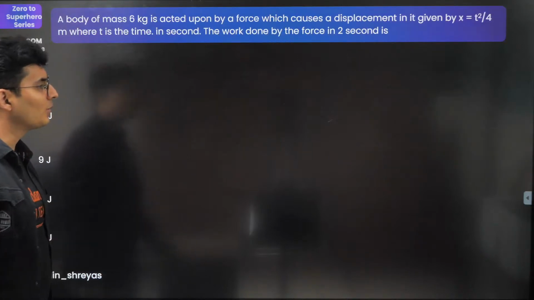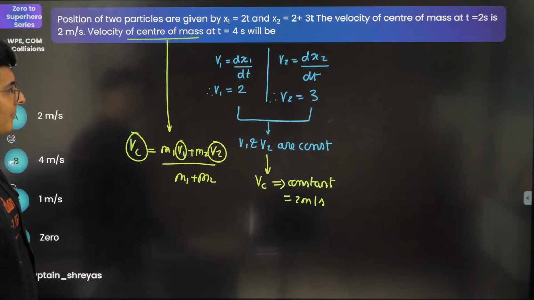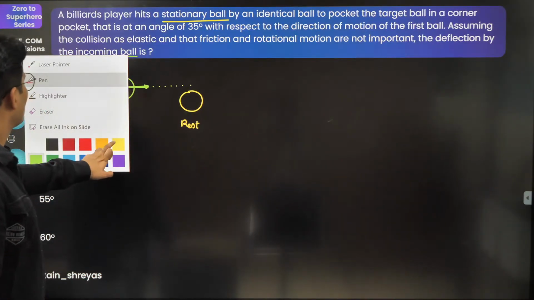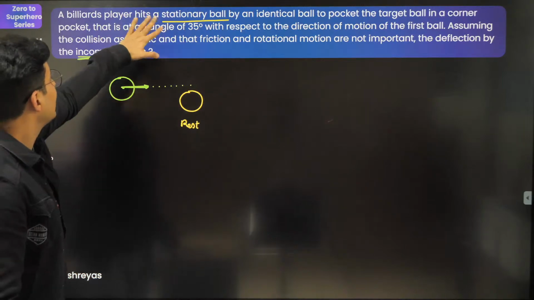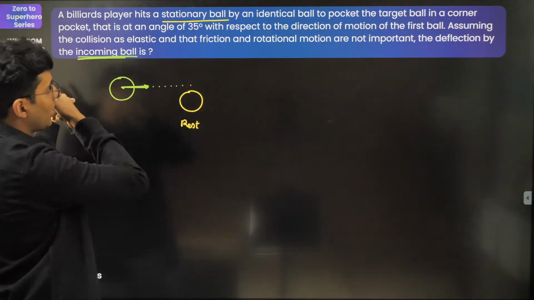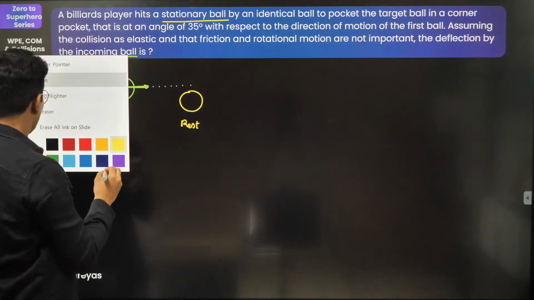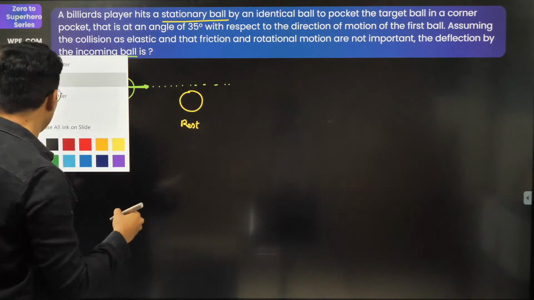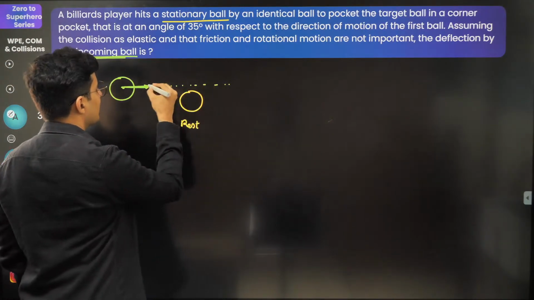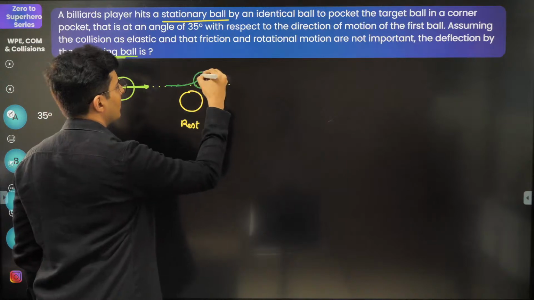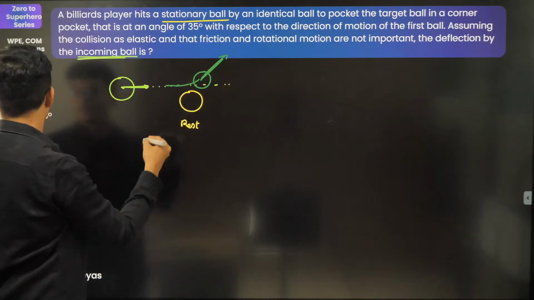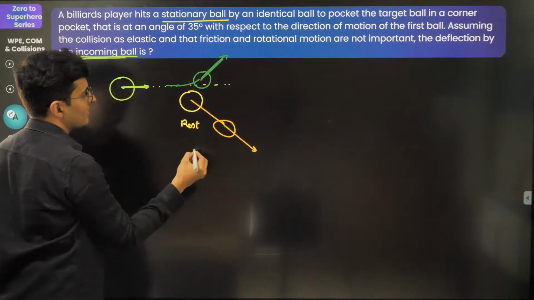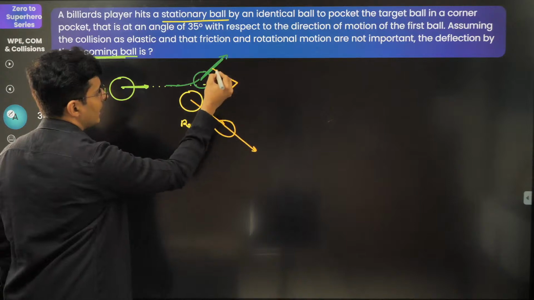So let's try to do this now. Okay, now this is the incoming ball. He hits the stationary ball by an identical ball to the pocket. Okay, fair enough. Now what happens is after the collision, what you will see is this ball will go like this, and this ball will start its motion and it will go like this, and this whole thing is 90 degrees.